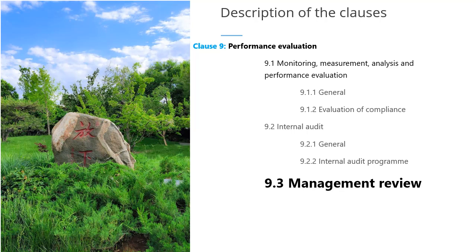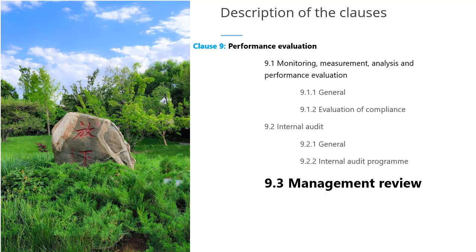Clause 9.3 requires that the top management shall carry out a review of the OHS management system to check if it is suitable as per the organizational context, adequate in terms of its resources, and effective in achieving its intended outcomes. The top management shall consider the management system performance, for example, incidents and non-conformity data, internal audit results, the effectiveness of OHS policy and objectives for the OHS management system, views of interested parties, legal compliance status, the effectiveness of working with the contractors, outsourcing impacts on OHS, and much more.